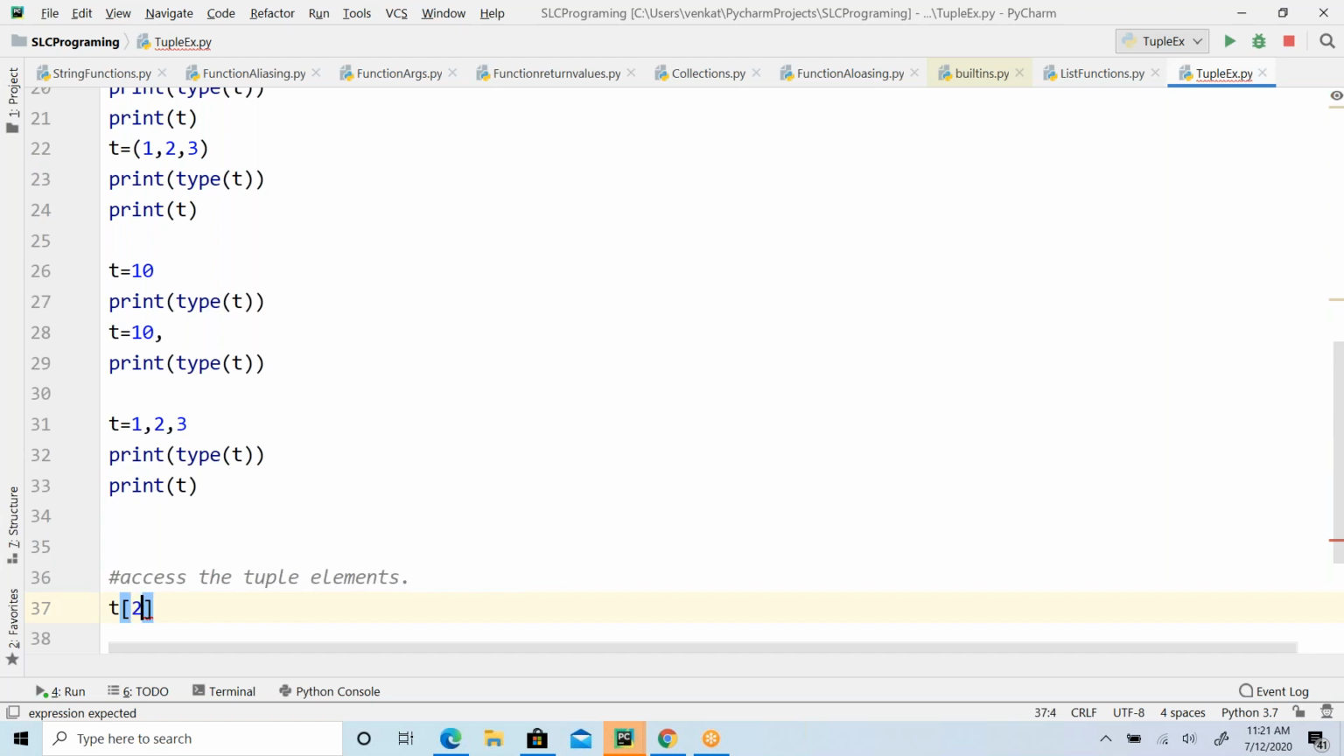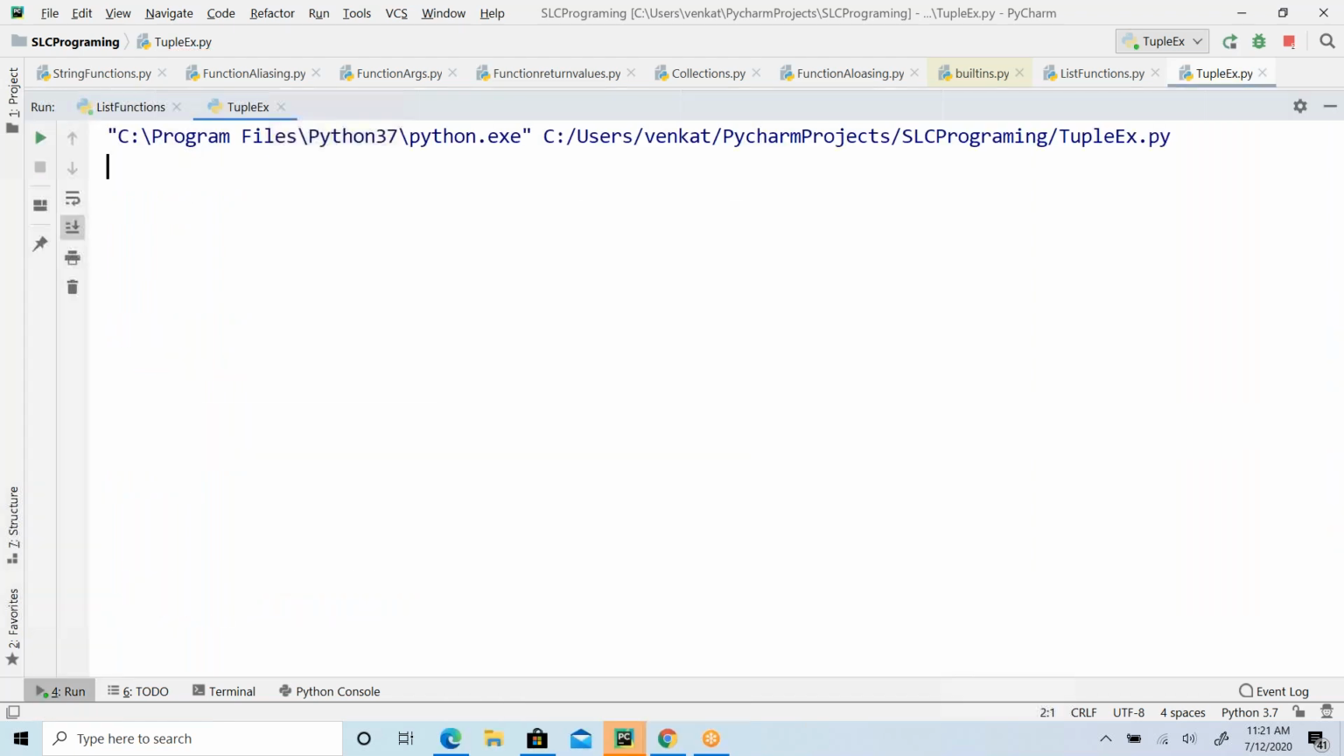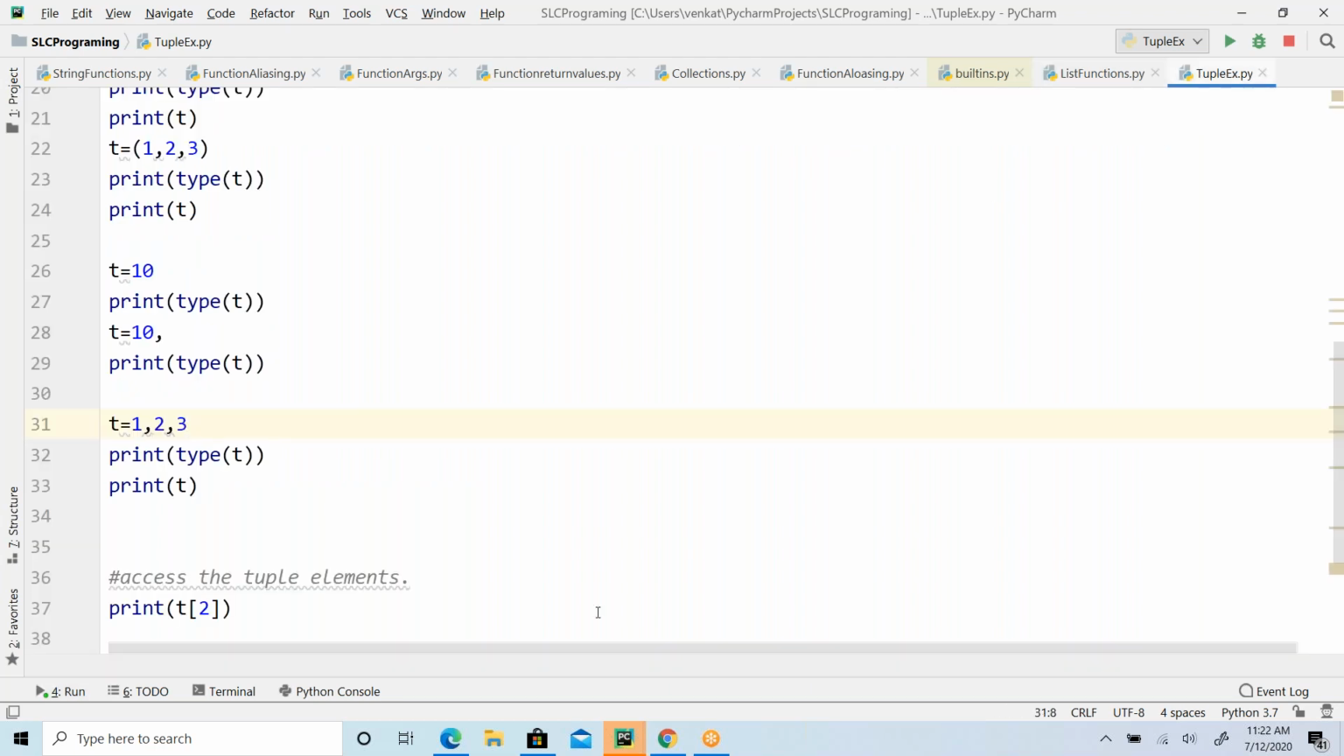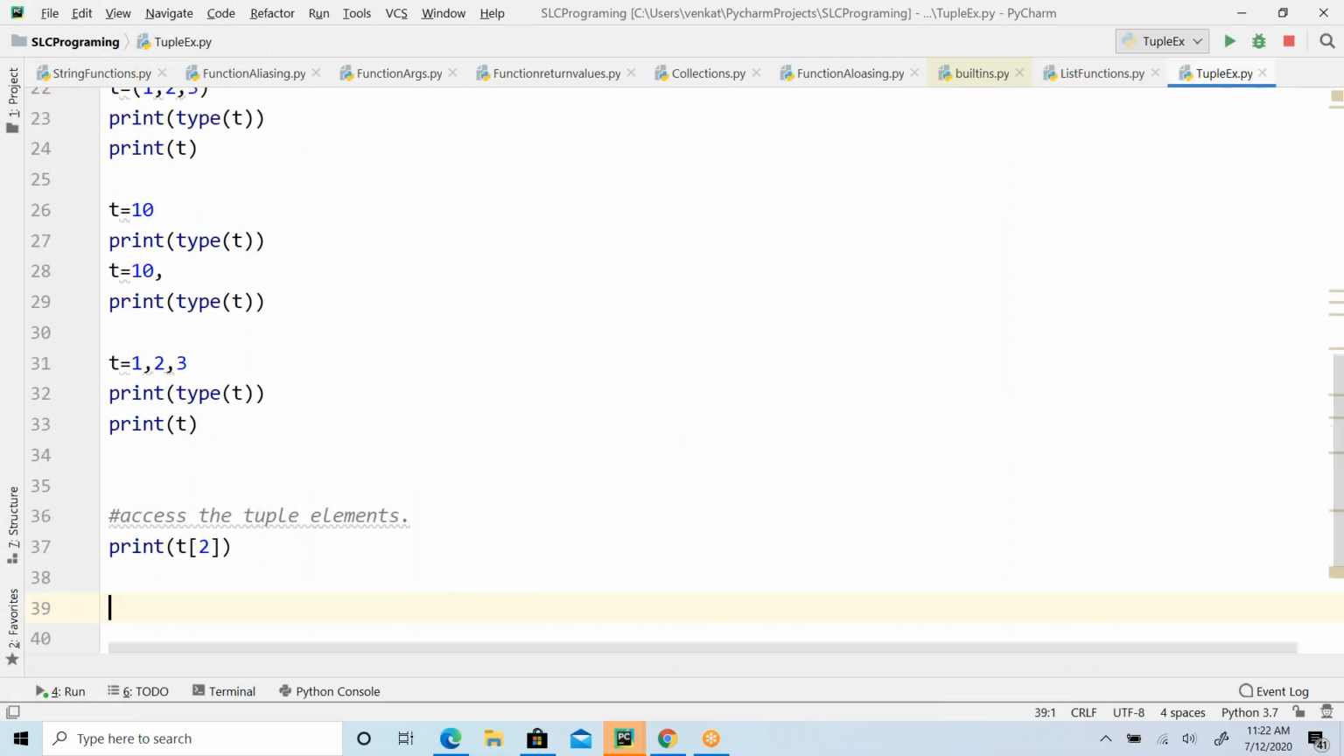So tuple of index 2. What is this? Two is the index, so this returns the second indexed element. This is the 0th index element, this is the first indexed element, and this is the second indexed element. So the second indexed element is 3. So I got it right.